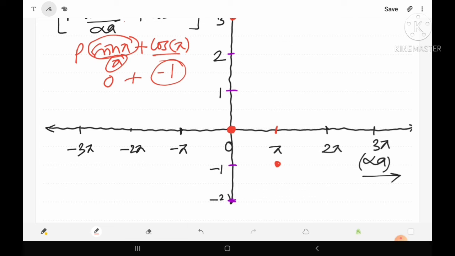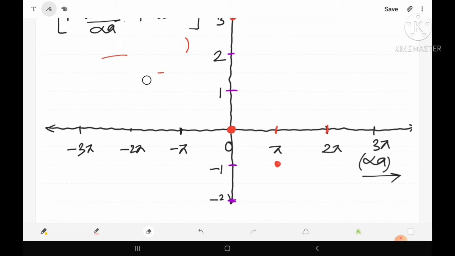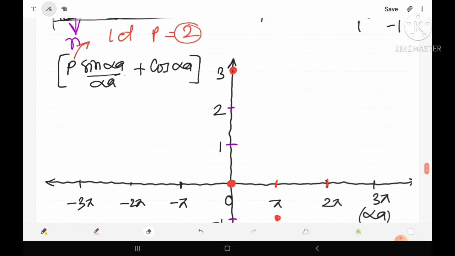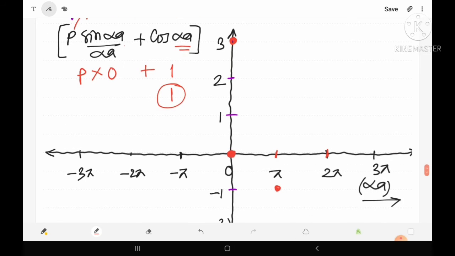Similarly for 2 pi, let us try to find which type of value we will find. Let's see. In this equation, if we put 2 pi, then cos 2 pi is equal to plus 1, plus sin 2 pi, which is 0, into p, meaning 0. So finally we have got plus 1. So when the value of alpha is equal to 2 pi, the value of the left hand side is plus 1. Similarly for 3 pi, again it is minus 1. So we have got the point here. These types of points we will find.